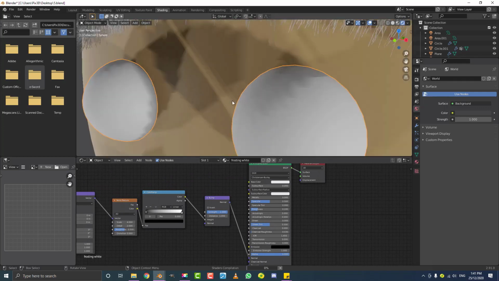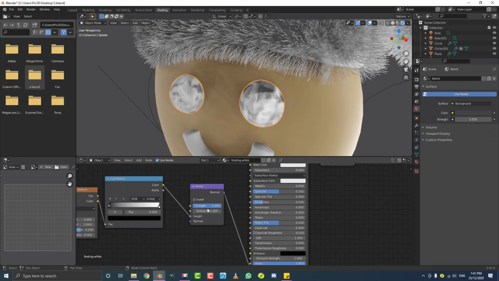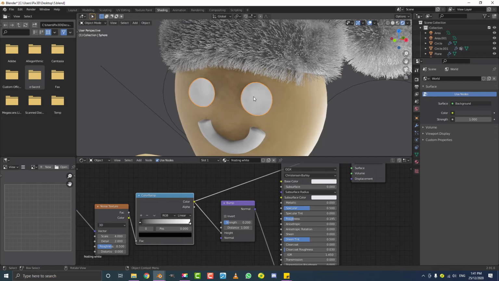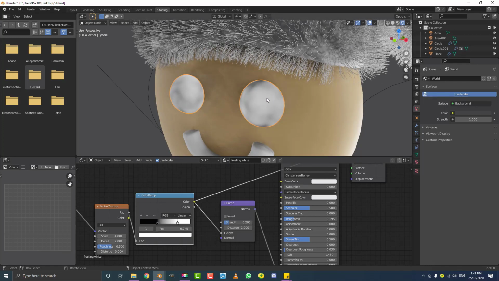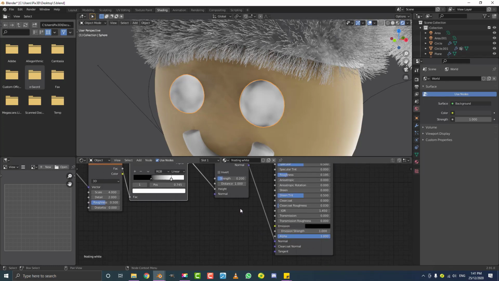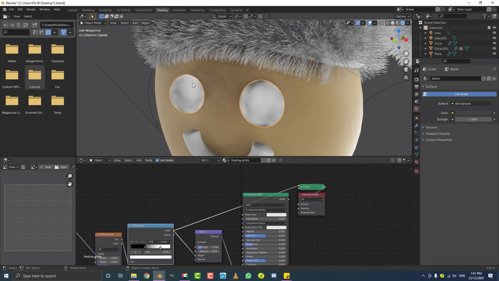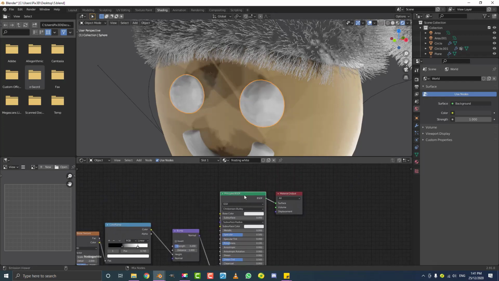Now we should start to see that kind of displacement. You can see over here it's way too rough, so we're going to come to the strength and make it 0.2. Now we can see it looks a lot better. And you can actually see this is what the color ramp looks like. It's using these two values here, so any dark or lighter values are being used to determine how the normals are being displayed. I'm not really too familiar with the science behind it, but it's just using these grayscale values to displace on the texture.